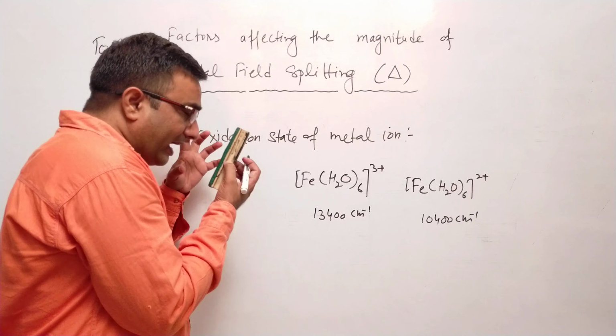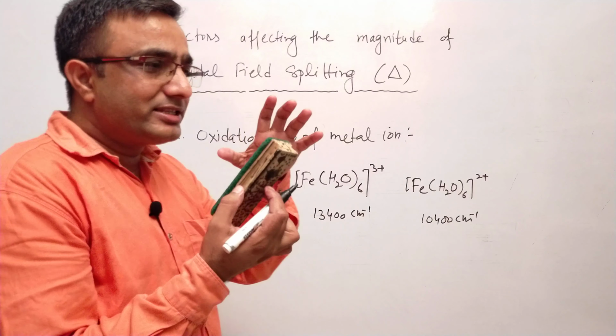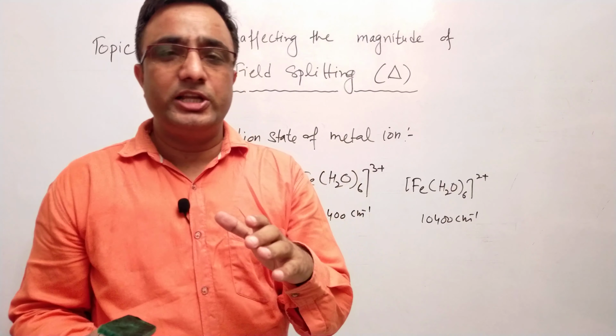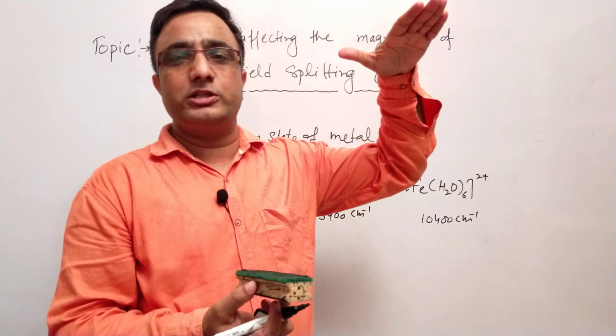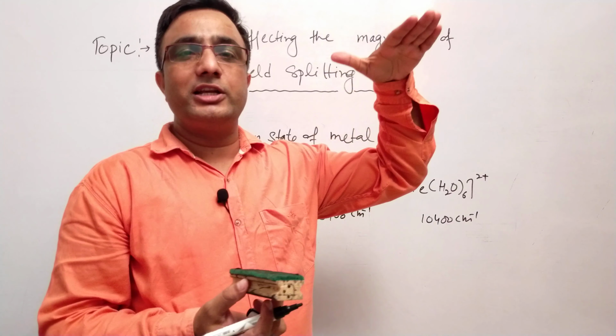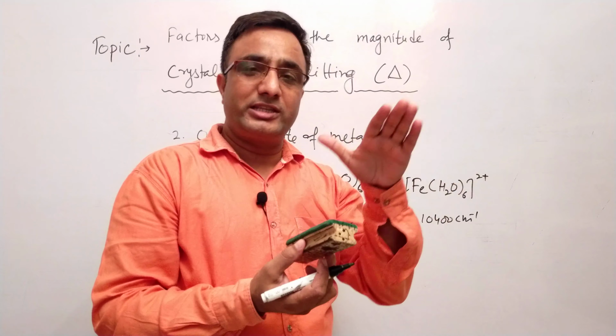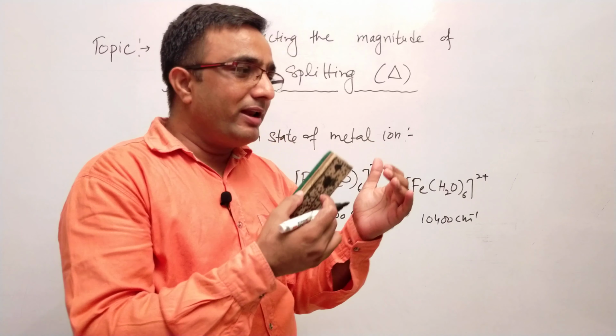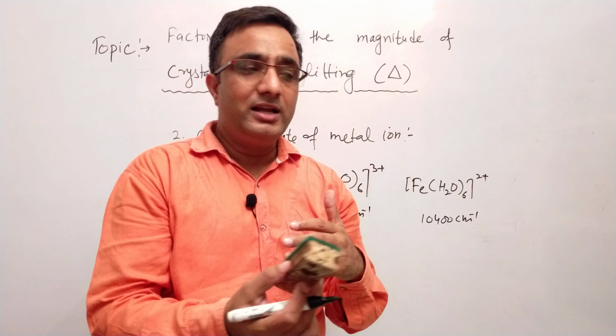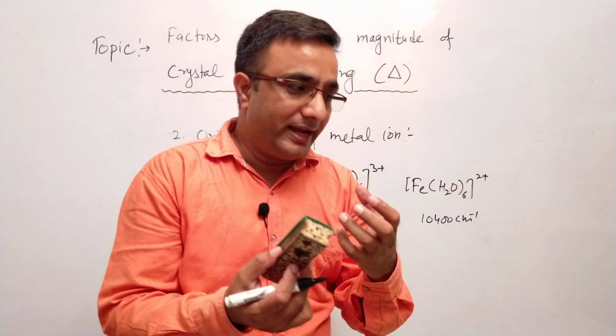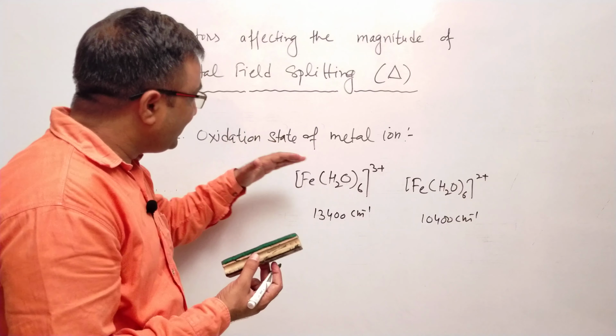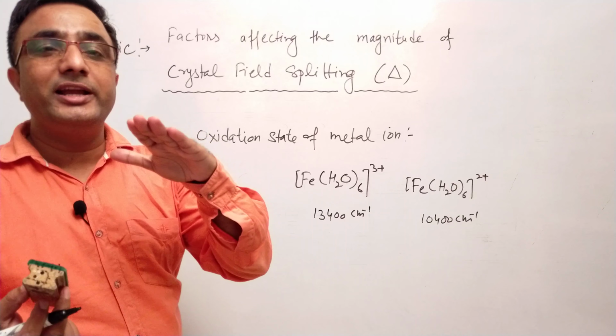So I mean to say that in the same transition series, if a metal is present in a higher oxidation state, that will show greater crystal field splitting in comparison to the same metal in a lower oxidation state when it forms a complex of the same nature and with the same type of ligands. So this is another parameter on which crystal field splitting depends.